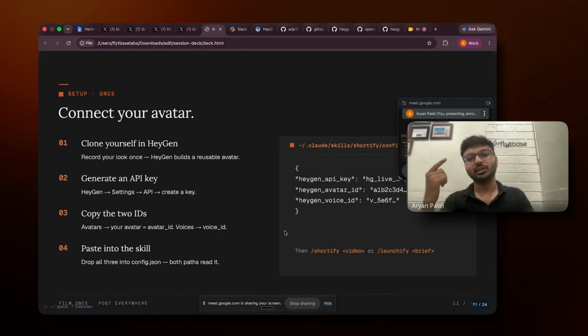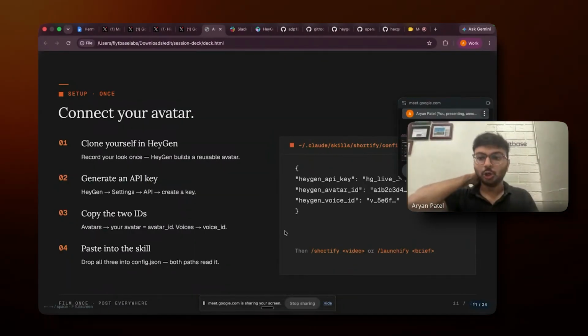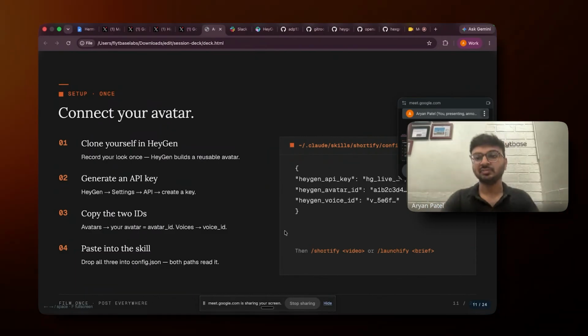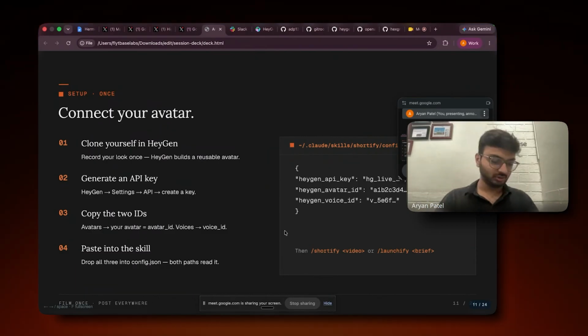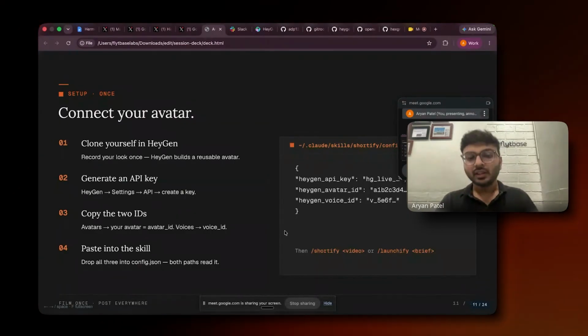When we set up the skills files, we'll need those three IDs to let the agent access it. So these are the three things which you need.